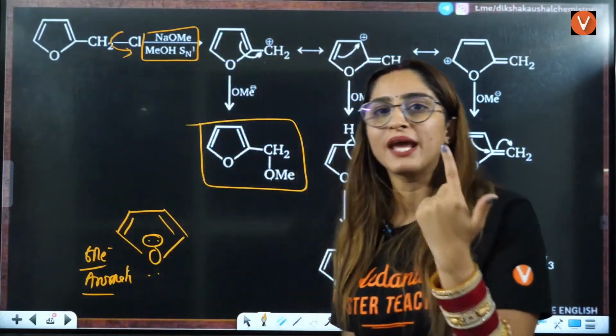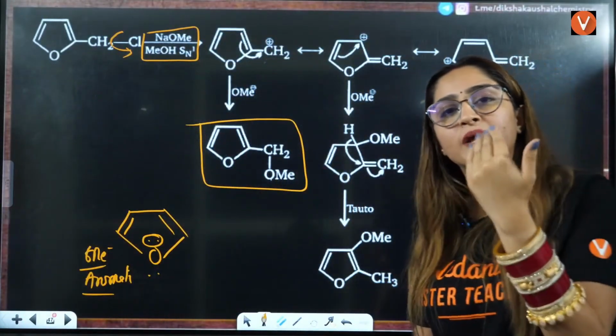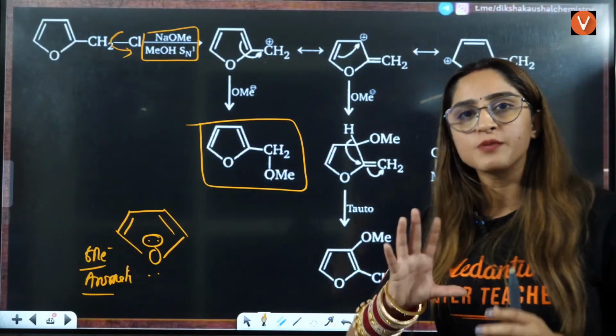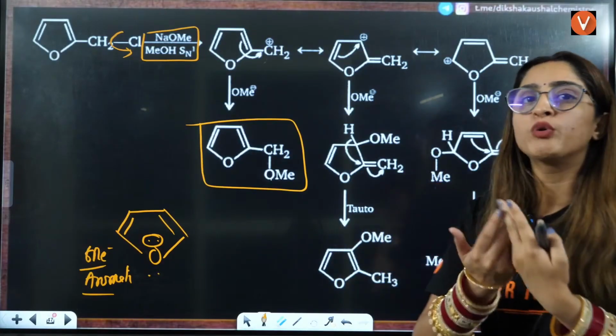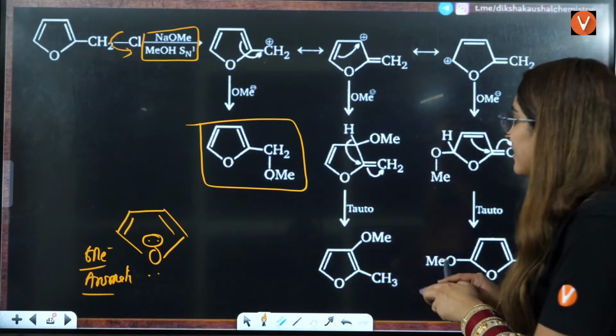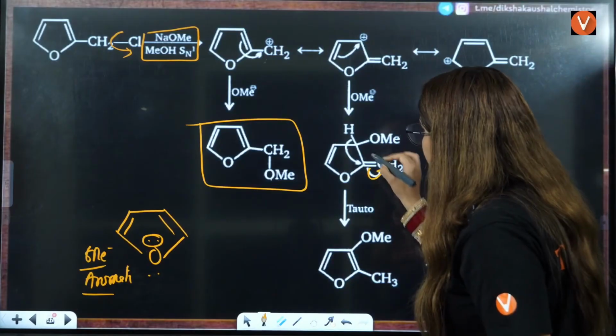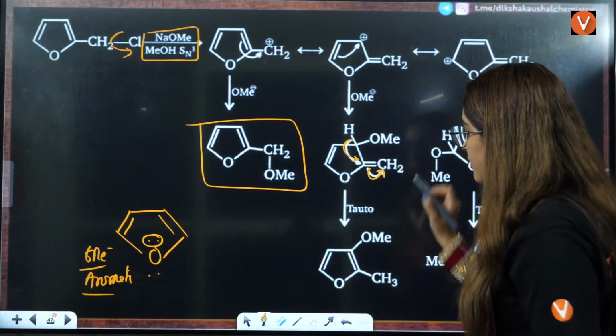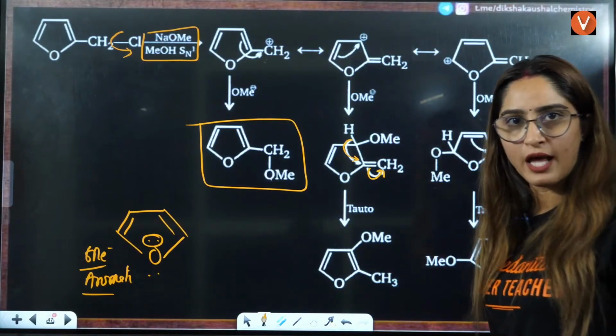So whenever you break the aromaticity, that becomes unstable. Nobody wants to be unstable. Aromatic compound is maximum stability compound. So they will try to regain their aromaticity. That is the reason this bond will shift here, these electrons will shift here, you will have a double bond here, and hydrogen will shift here, and this will be the answer that you will have, right?